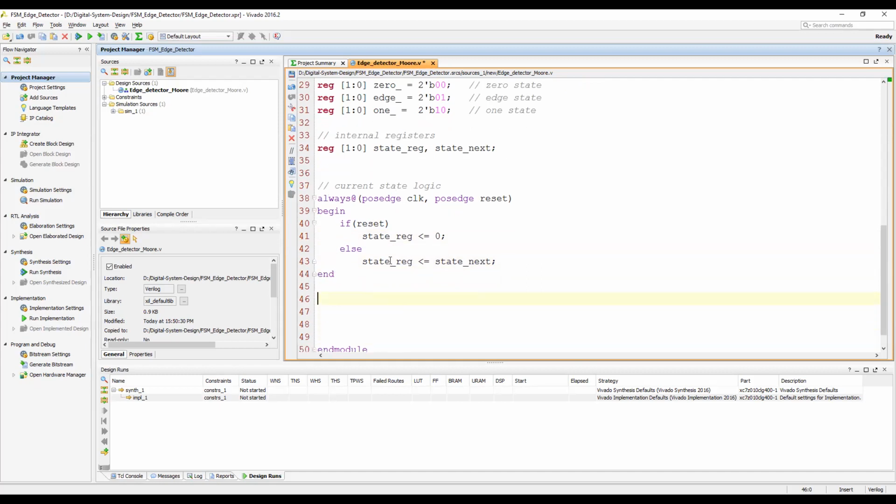Now let's design. To keep things simple, I will design 3 separate always blocks.